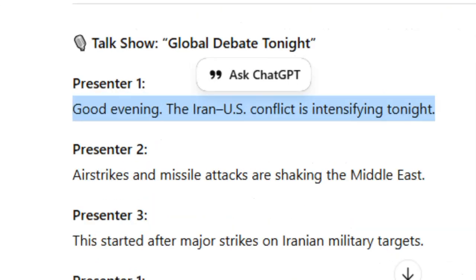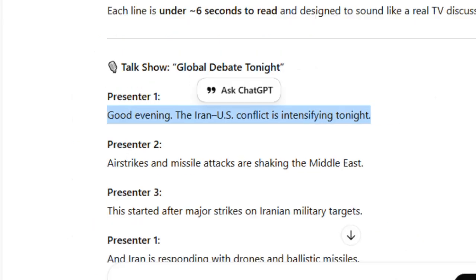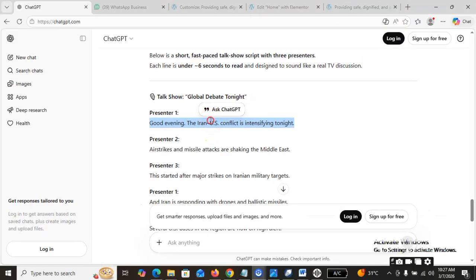So this is the first three presenters' discussion. Good evening, the Iran-US conflict is intensifying tonight. Then this one said airstrikes and missile attacks are shaking the Middle East. Then this last person said this started after major strikes on Iranian military. Okay, so I'm just going to copy this first one.